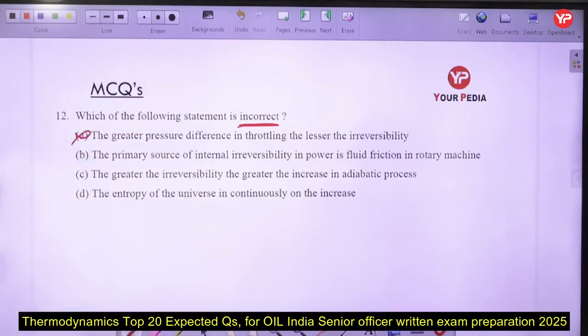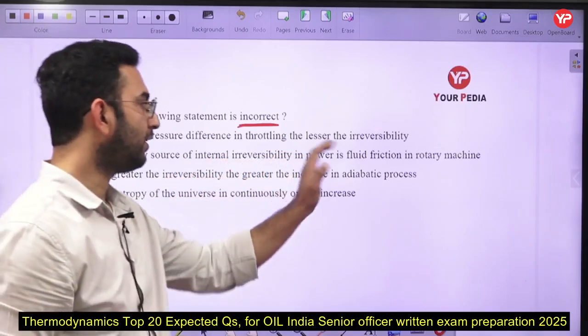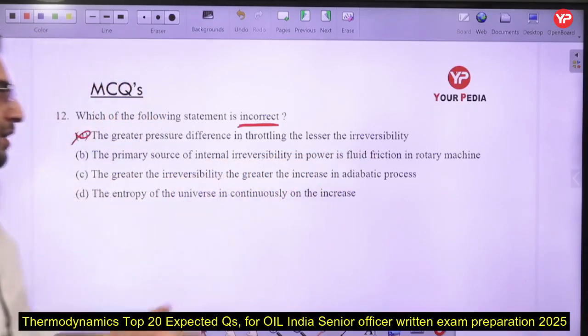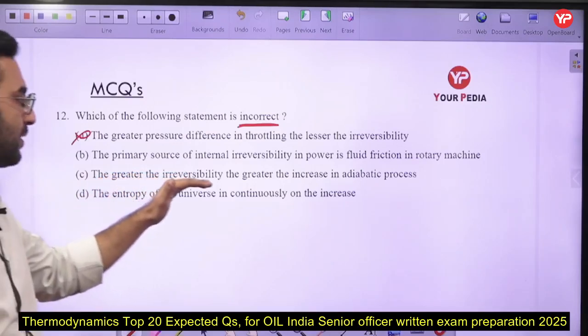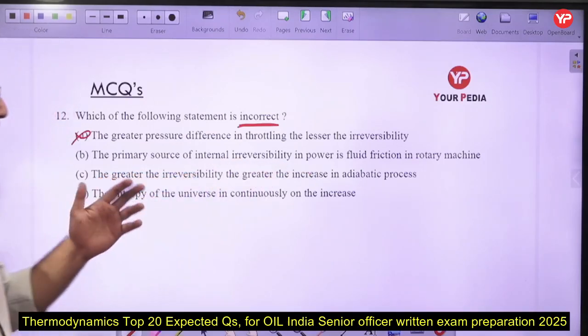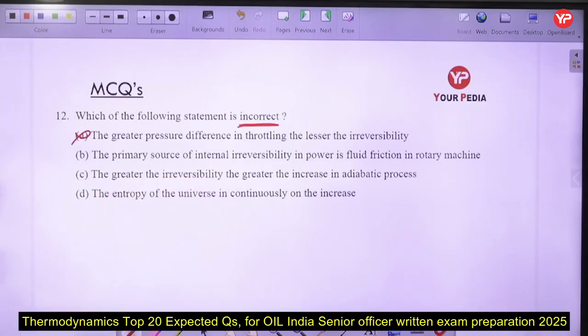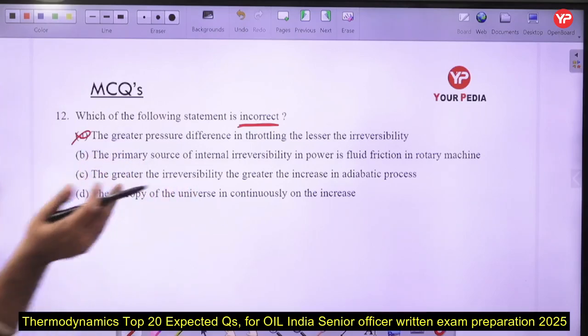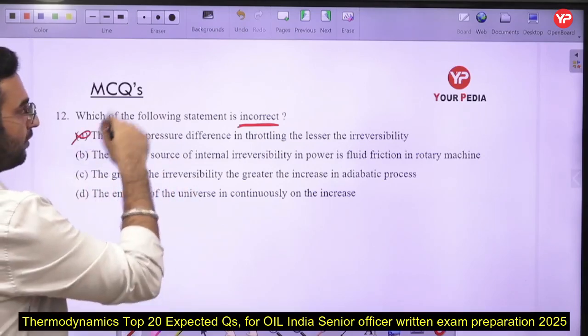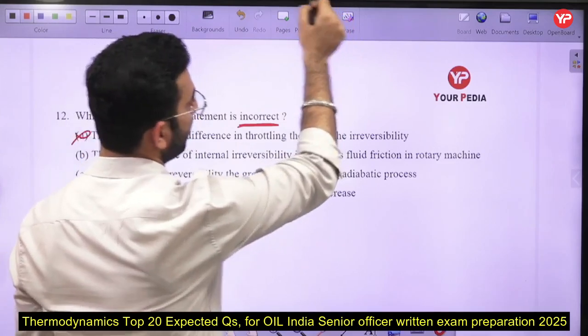The primary source of internal irreversibility is fluid friction. That is the correct one here. The greater the irreversibility, the greater the increase in entropy in adiabatic processes here. That is a correct one. Next, the entropy of the universe is continuously on the increase here. That is also a correct statement here. So option number A will be the correct answer here.